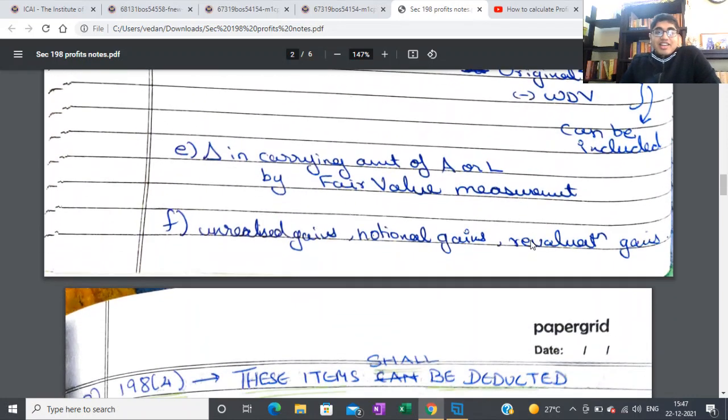Next is change in carrying amount of assets or liabilities by fair value measurement. Obviously, this is now in India's Ind AS, OCI. Whatever goes to your other comprehensive income, anyway it's going to other comprehensive income, so you know that here you also won't consider it. But if you're looking at it from an accounting standards point of view, whatever is a fair value measurement, you don't include it into your managerial remuneration profits, 198 profits.